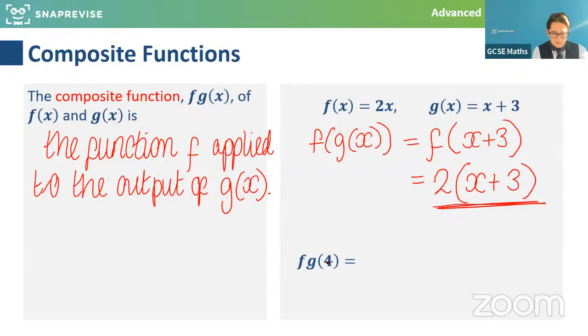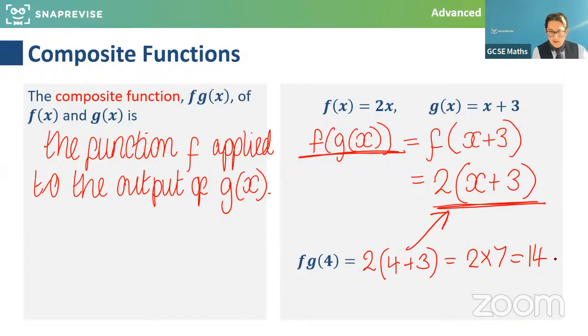So if I do it with numbers, if I put 4 into g I could actually sub it straight into this general answer now. I could say, well, it's just 2 times 4 plus 3. 2 times 7, which is 14. Okay. And we could use that combined definition of the composite function.